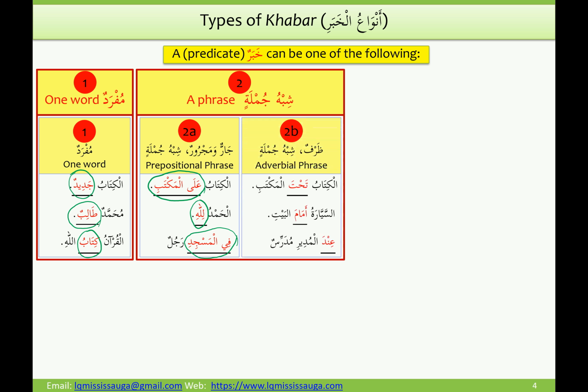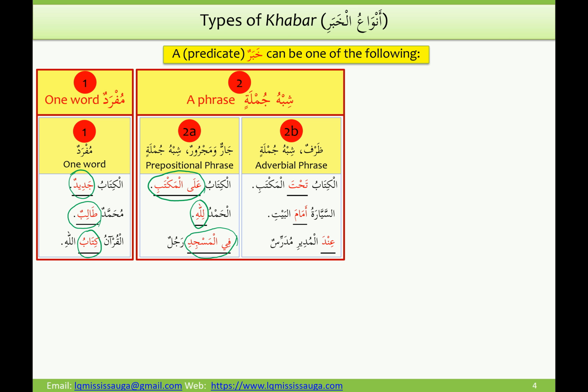The other type of shibhu jumla is a zarf shibhu jumla. Zarf, as you know, is an adverb. So this type of shibhu jumla, in English we will call an adverbial phrase. Al-kitabu tahta al-maktabi, the book is under the desk.